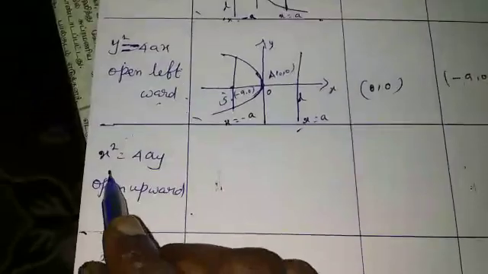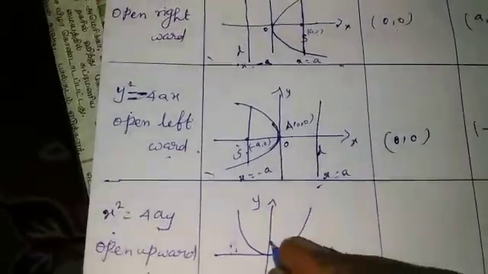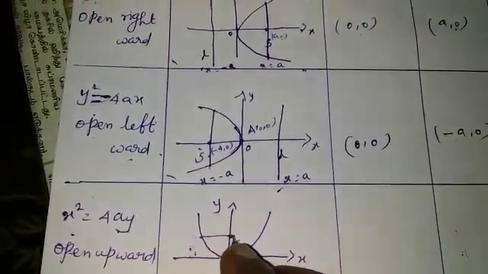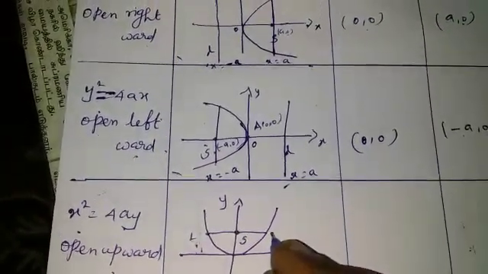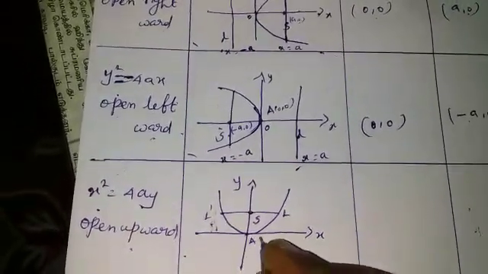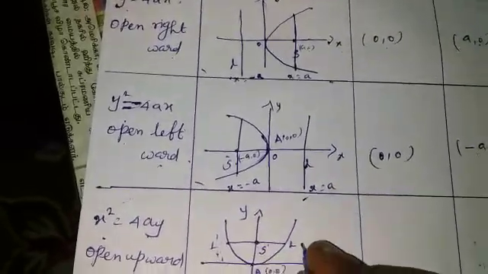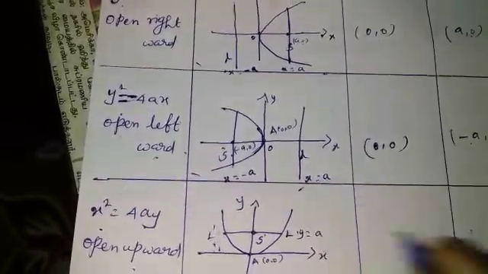Third type, x squared equal to 4ay, open upward. Diagram: x axis, this is the y axis, open upward. This is the focus S. The line passing through the focus is the latus rectum L dash. This is the vertex A, 0, 0. Directrix, y equal to minus a. Equation of latus rectum y equal to plus a.